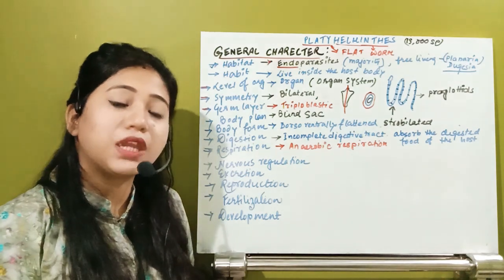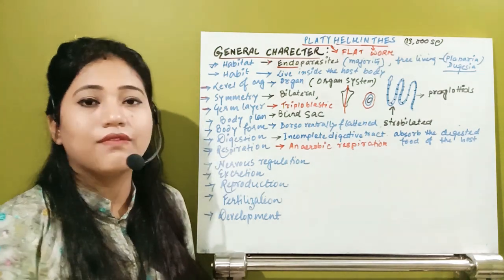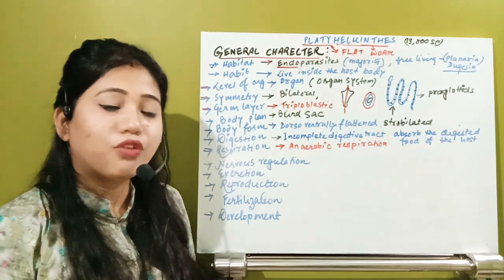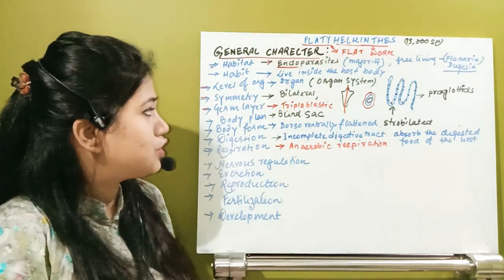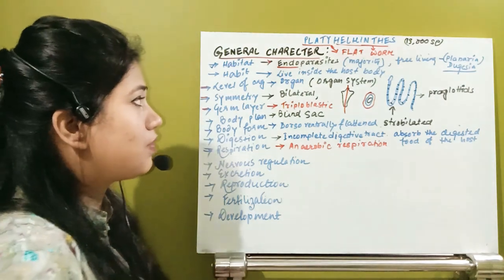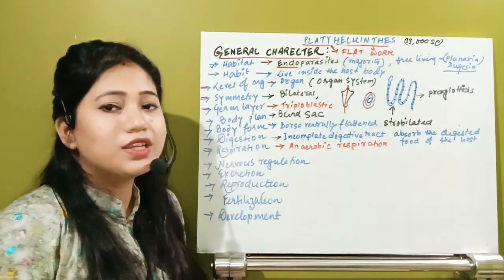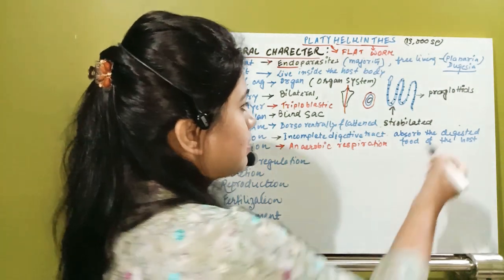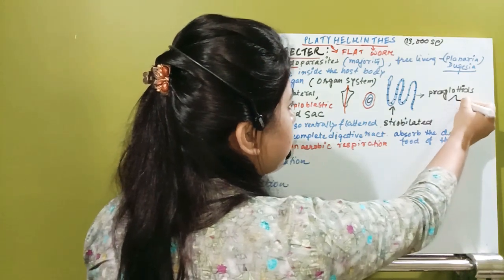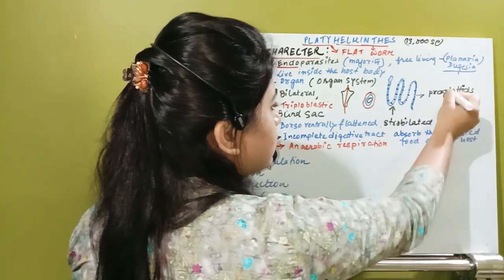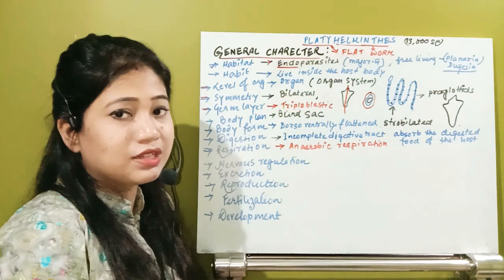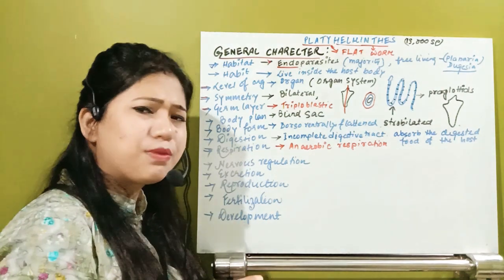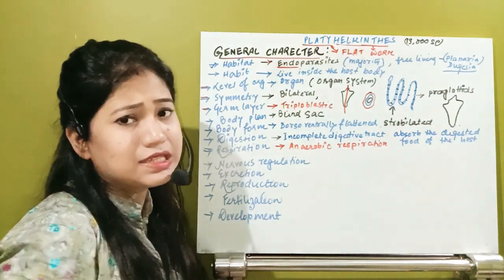Next one, see about their nervous regulation. Nervous regulation means now they have a well-developed nervous system. Now for the first time, what happened? This organism developed one specific type of organ. Suppose this is the animal. In this group or grade of animal, a primitive head is developed.